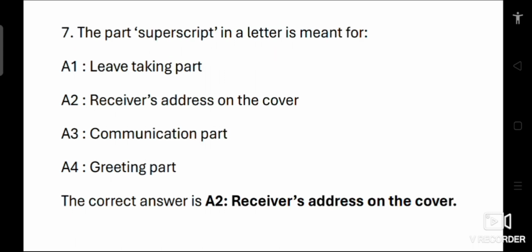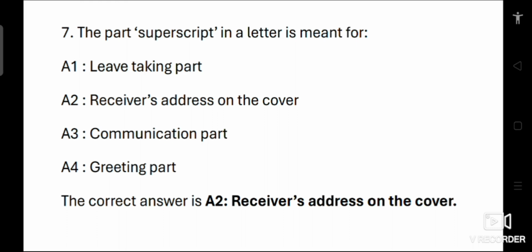Seventh question. The part superscript in a letter is meant for dash. Options: 1 leave taking part, 2 receiver's address on the cover, 3 communication part, 4 greeting part.